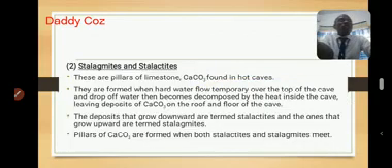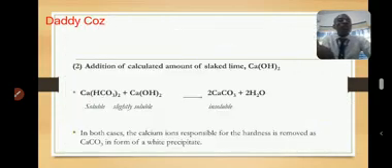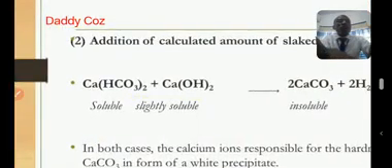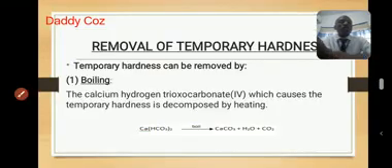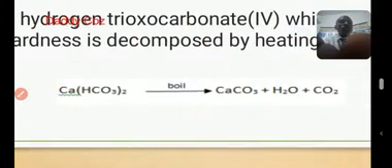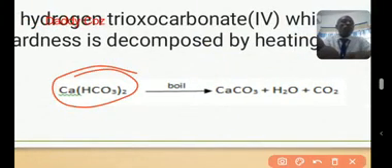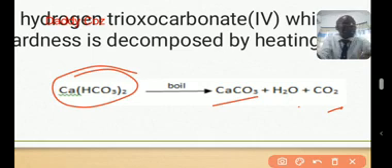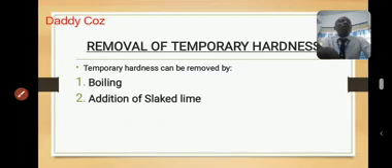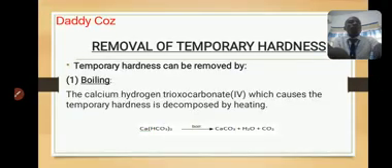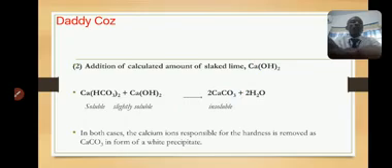Like the equation, everything we are discussing is just the decomposition of this calcium bicarbonate. This is the reaction: this calcium bicarbonate gets decomposed into calcium carbonate, water, and CO2. So if water containing temporary hardness is moving on top of a roof, that water will contain this compound, calcium bicarbonate.